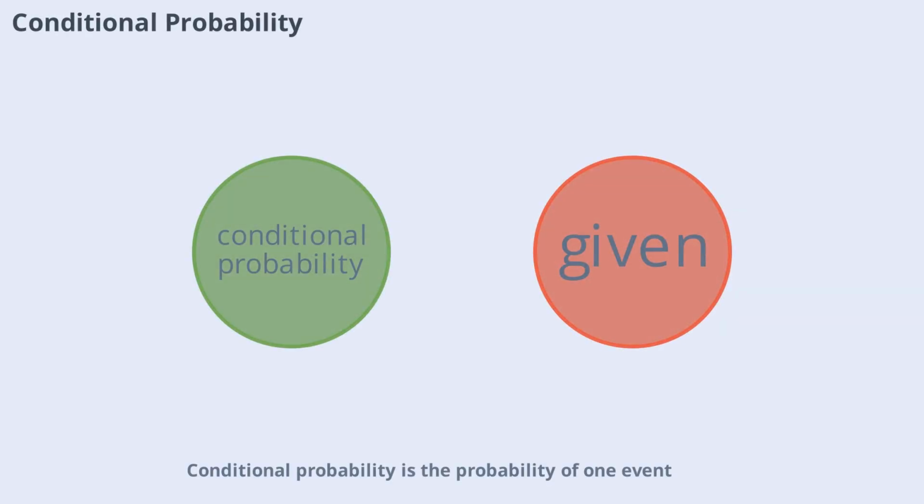Conditional probability is the probability of one event occurring given that another event has already happened. For example, if you know a card drawn is red, what's the probability it's a heart? This concept is vital in many real-world situations like medical testing or risk assessment. The formula for conditional probability helps us update our predictions based on new information.